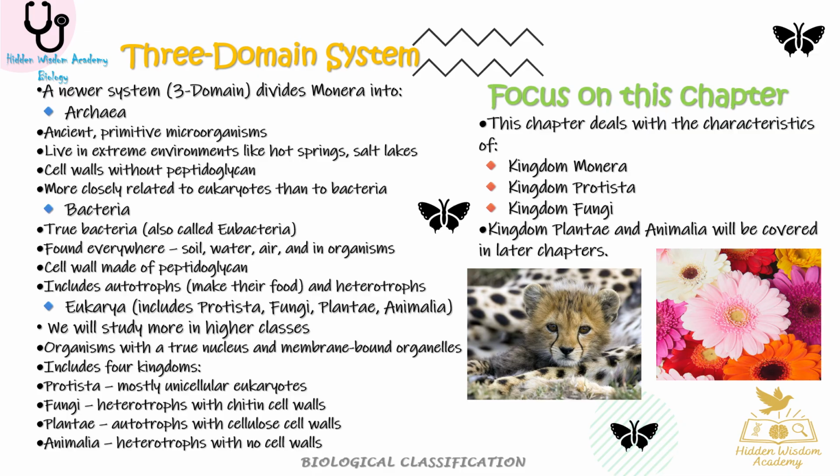3. Eukarya includes Protista, fungi, Plantae, Animalia. We will study more in higher classes. Organisms with a true nucleus and membrane-bound organelles. Includes four kingdoms. Protista are mostly unicellular eukaryotes. Fungi are heterotrophs with chitin cell walls. Plantae are autotrophs with cellulose cell walls. Animalia are heterotrophs with no cell walls.